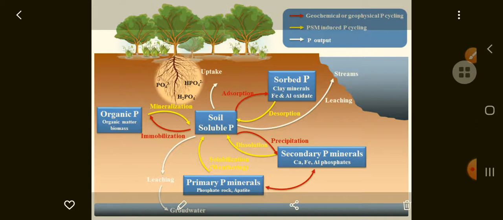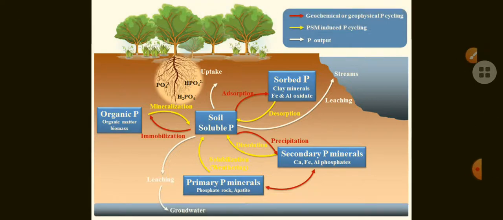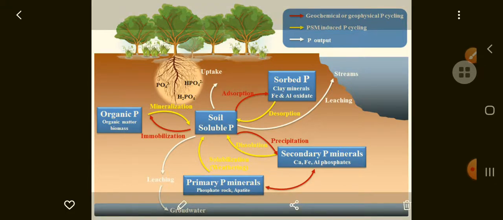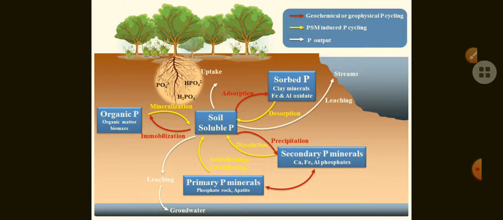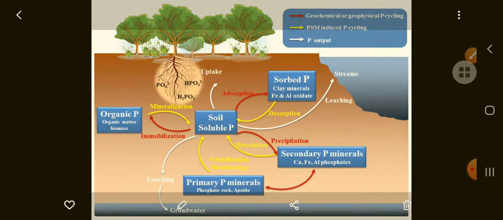So it is generally a less perfect system. Why? Because it is taking most of the time, and a major amount of phosphorus is locked in the reservoir pool only, present as rock. That's why it is not present in the gaseous form, and in the atmosphere it is absent, and it is present mainly in rock form. So it is a sedimentary cycle. So that is about the phosphorus cycle.